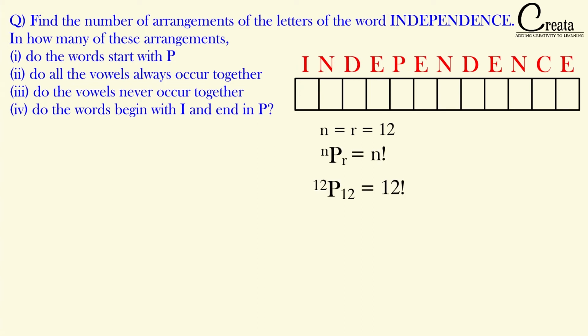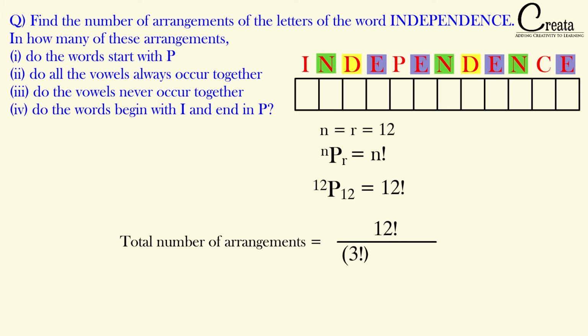But if you note the word independence, the letter N is repeating 3 times, the letter D is repeating 2 times, and the letter E is repeating 4 times. In the previous lecture, we covered how to deal with this. We have to divide 12 factorial by 3 factorial as N is repeating 3 times, by 2 factorial as D is repeating 2 times, and further by 4 factorial because E is repeating 4 times. On solving, we got our answer as 1663200. This is the number of arrangements that we can form using the word independence.